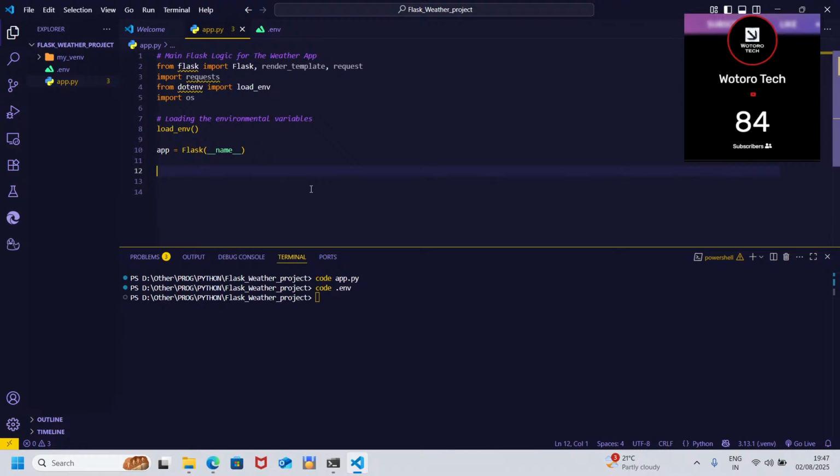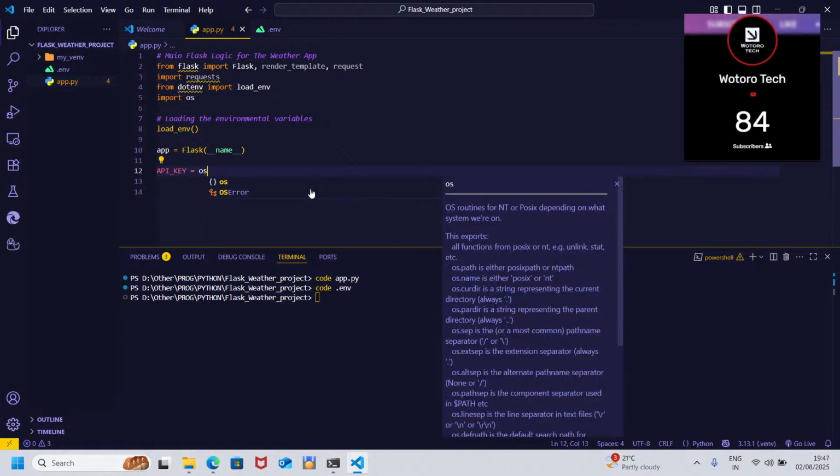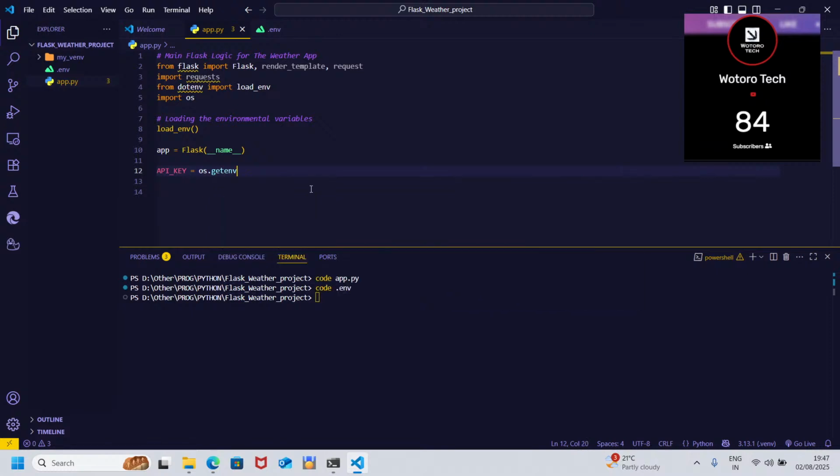So here we're going to say API key equals os.getenv. It goes to our operating system, you see, that is the use of the os module. It goes and looks for the env.